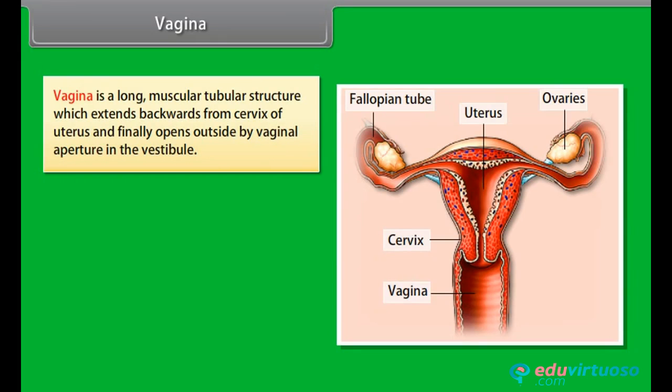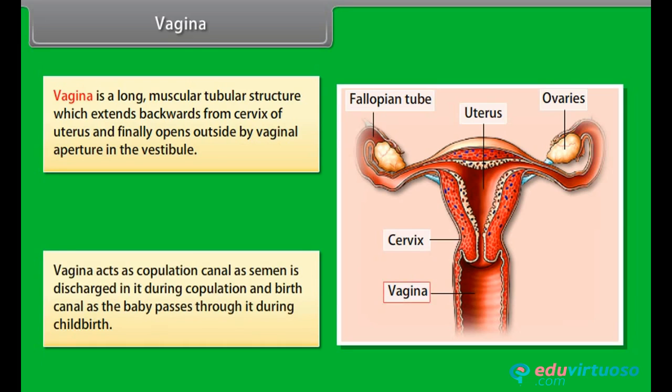Vagina. Vagina is a long muscular tubular structure which extends backwards from cervix of uterus and finally opens outside by vaginal aperture in the vestibule. Vagina acts as copulation canal as semen is discharged in it during copulation, and as birth canal as the baby passes through it during childbirth.